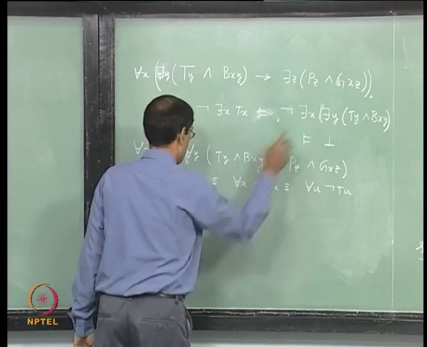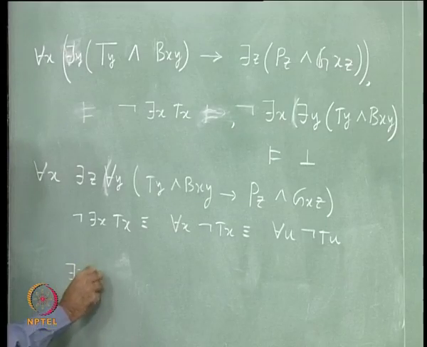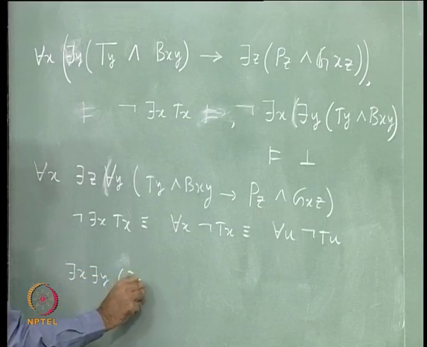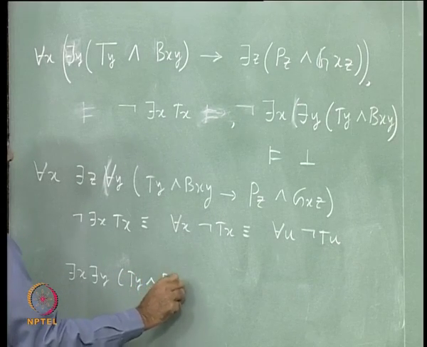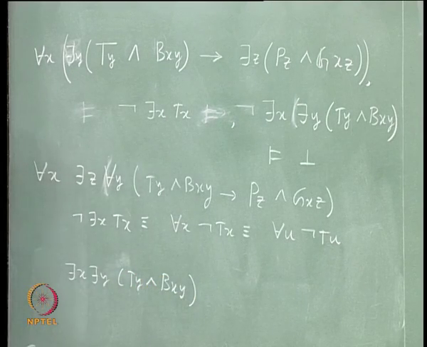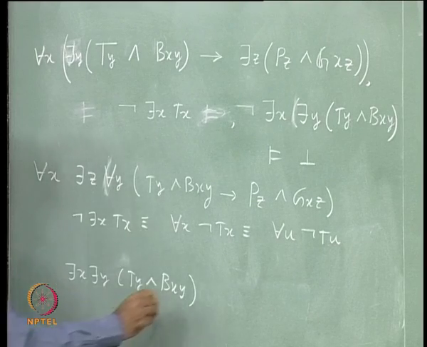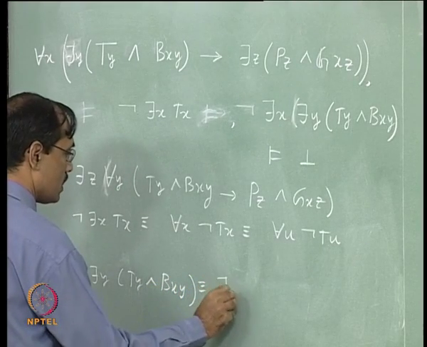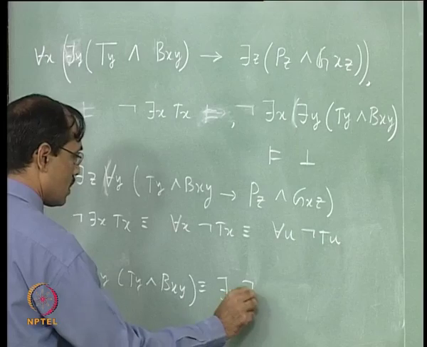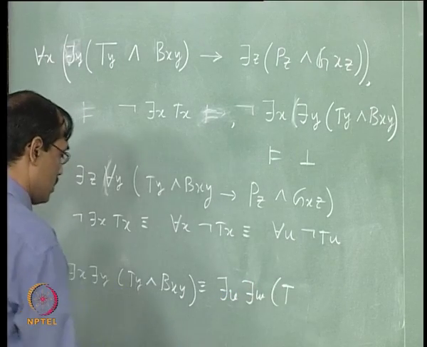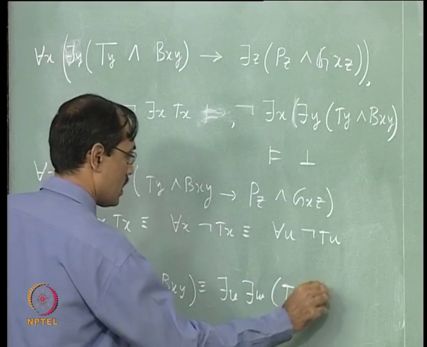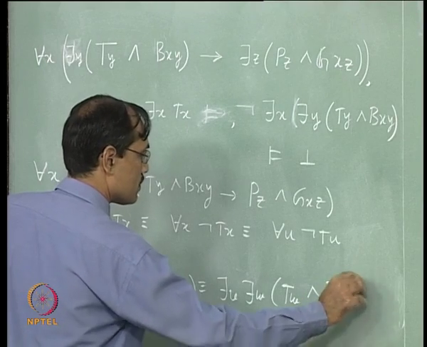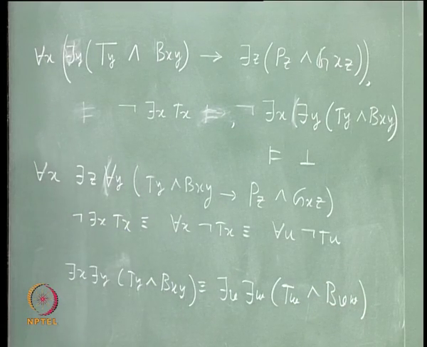Now what about the last one, that is there is x, there is y, T y and B x y. As it is, we only have to change the variables. So there is V, there is W, T w and B V W. Fine. So we leave it here.